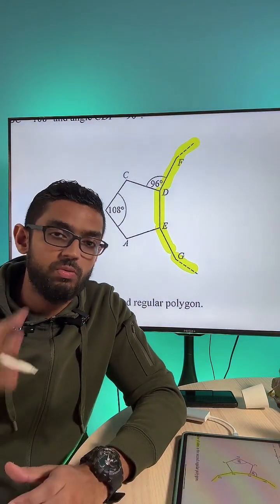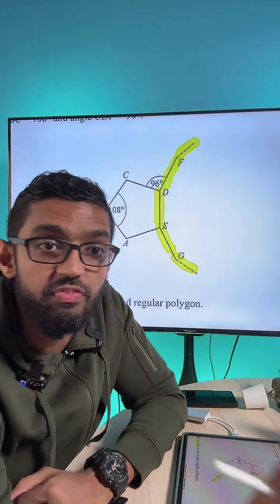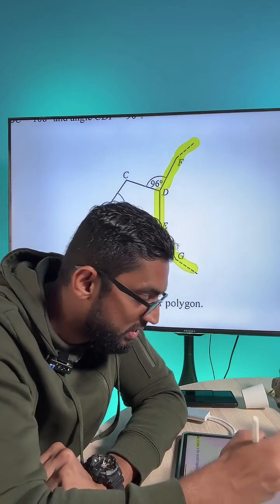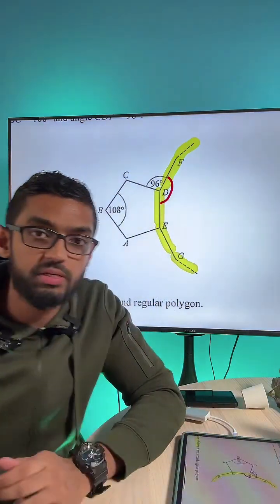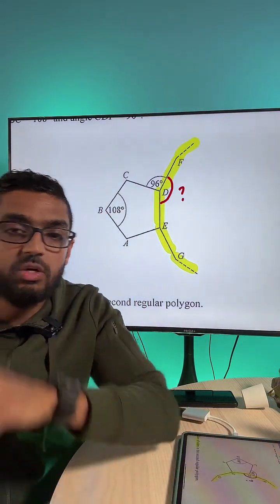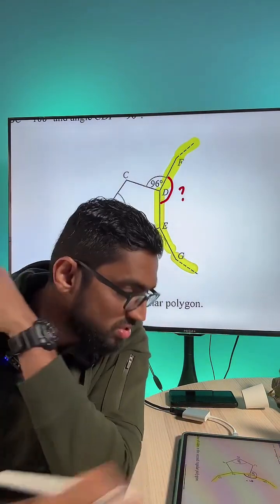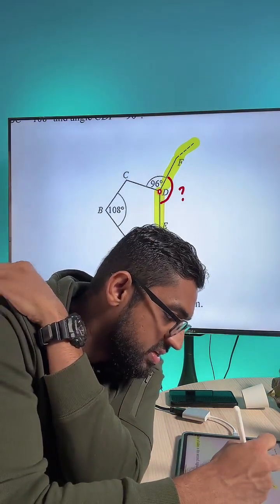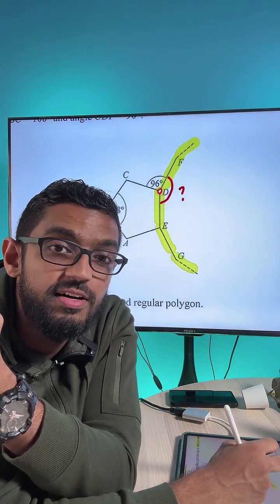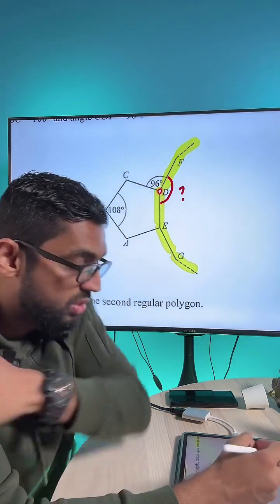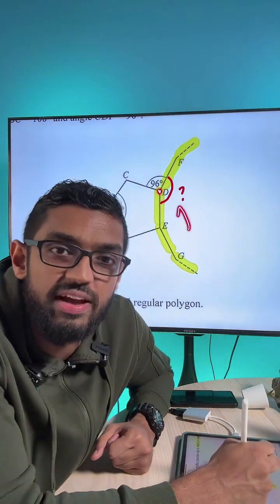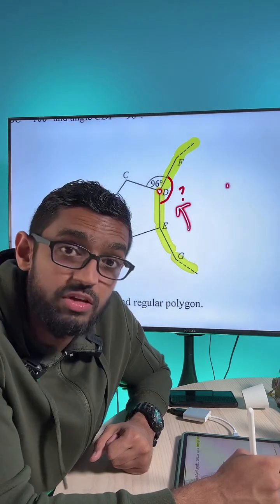Okay, guys. Now, what you need to do first is to find the interior angle. Let me use red color. The interior angle of the polygon, this is a question mark first. And the way to do that is to use angles at a point. Now, all of you know, angles at a point add up to what number? 360, yeah? So if you know that the angles at a point add up to 360, you can use that to find the question mark. How do you find the question mark?